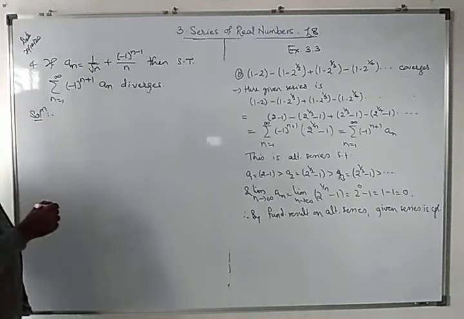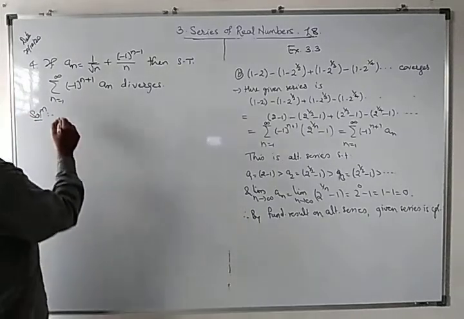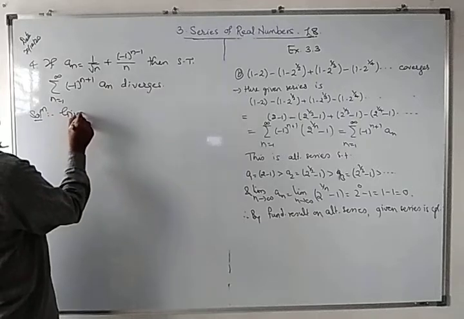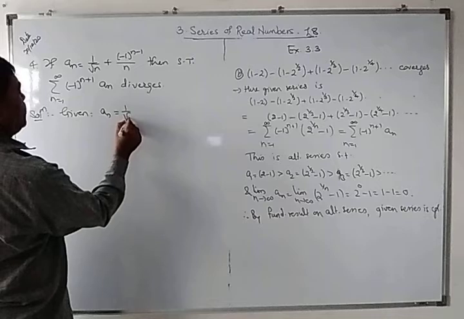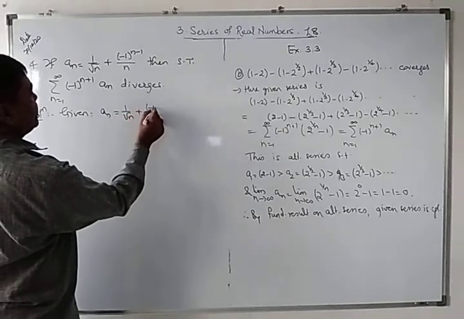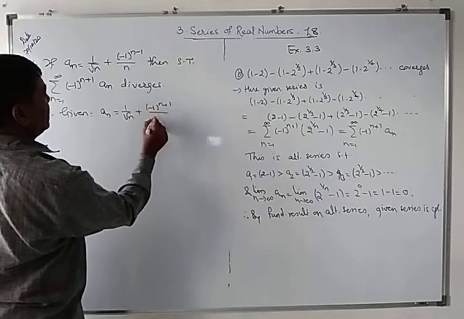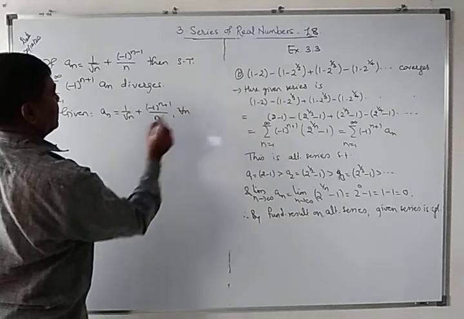Solution. Given a n is equal to 1 upon root n plus minus 1 raised to n plus 1 upon n for all n.